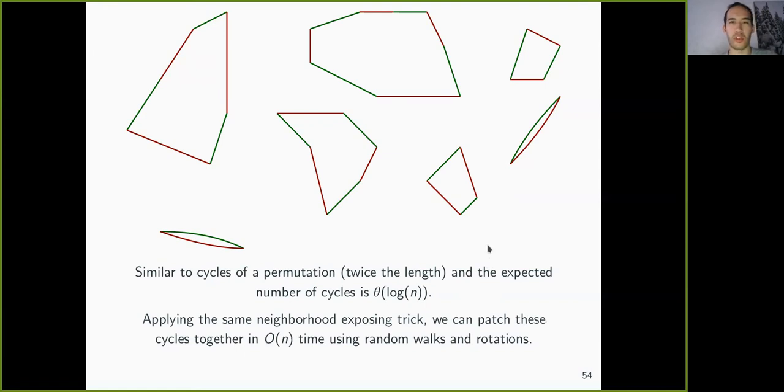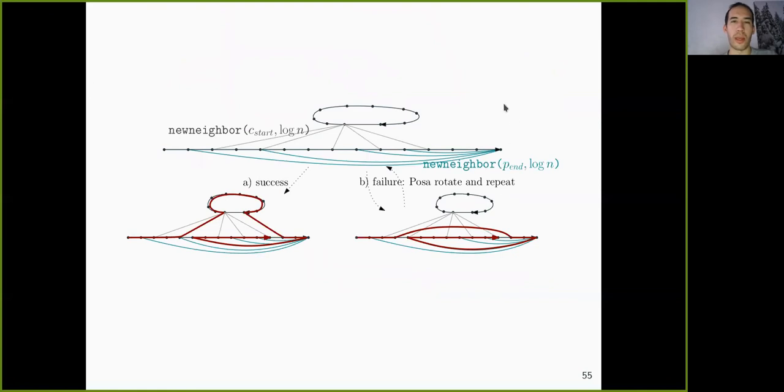We apply a similar trick as before. We expose a neighborhood from one vertex of every cycle. We expose log n many neighbors, and then from the endpoint of the path we currently have, we also expose log n many neighbors. If we can find two adjacent vertices which are in these new neighborhoods, then we can form a new path, which is illustrated in red here, which includes the cycle and keeps most of the path structure the same. And if we do not, we can simply pose or rotate the entire path and retry with a new endpoint.